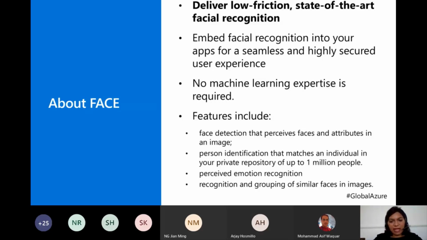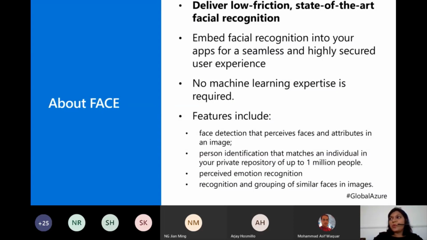Even when I run the demo, you will see that next time I click on the button, that picture is not available. It tells me that the trained model has been deleted, and you might have to retrain it and re-upload your pictures. So please be assured that it's secure. Even the deployment is very secure. And good news, no machine learning expertise required.